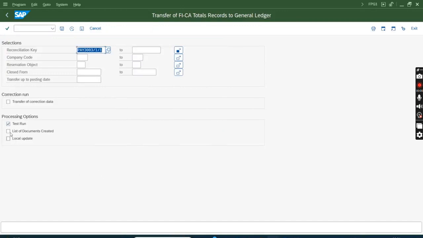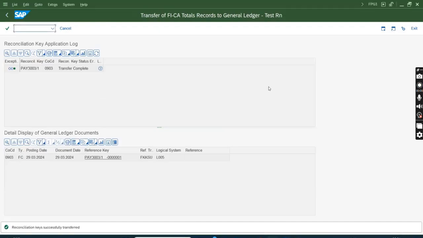Both list of document created and I execute. Okay, so this one is successful /1. This other one should have told me what happened to the other one. Anyways, because the other one is not closed, it cannot be transferred, because before transfer I must close.